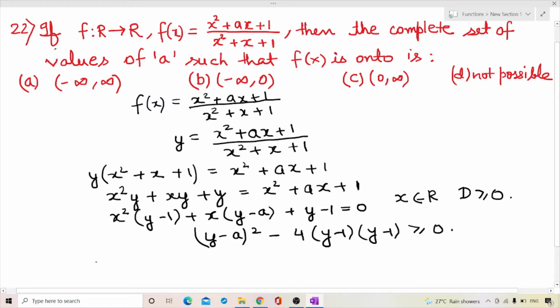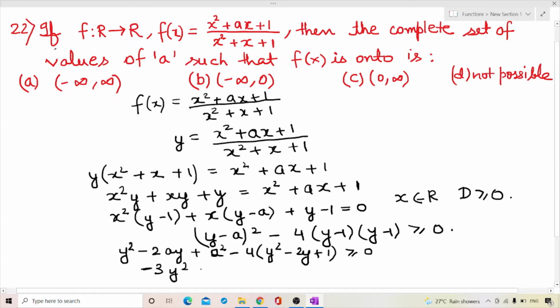So solving this, we get y squared - 2ay + a squared - 4(y squared - 2y + 1) greater than or equal to 0.